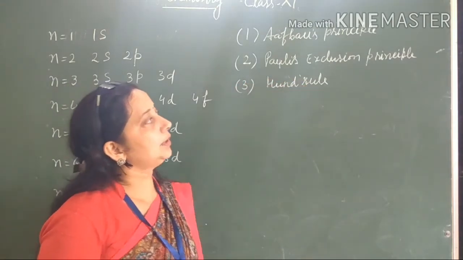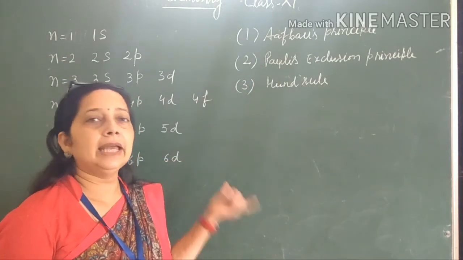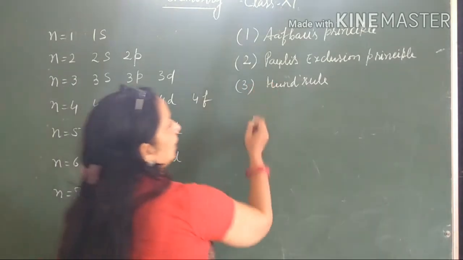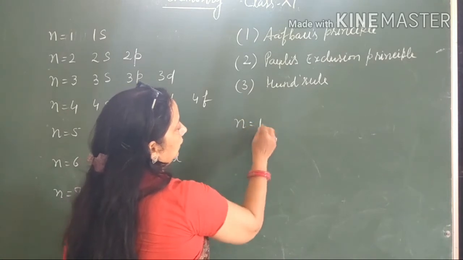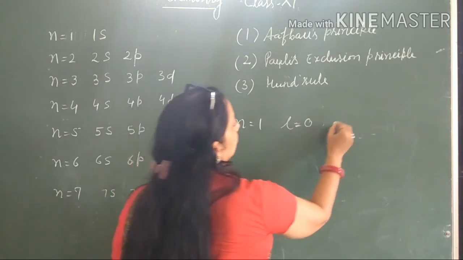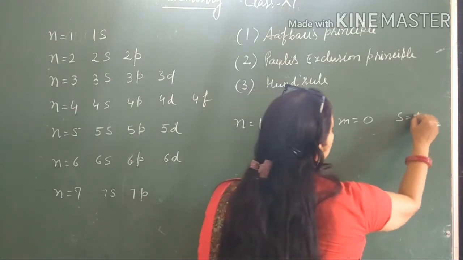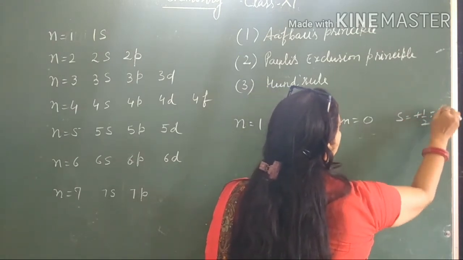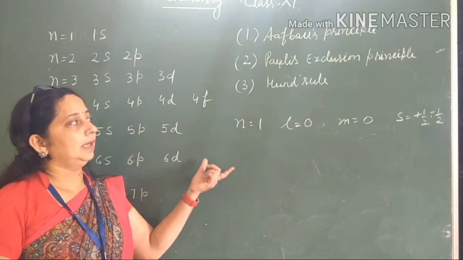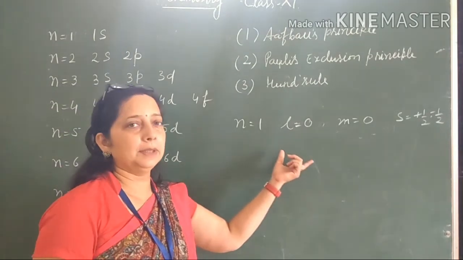Next, Pauli's exclusion principle. According to this principle, no two electrons can have all the quantum numbers the same. For example, if n is equal to 1, then l will be 0, the value of m will be 0, and the value of s is equal to plus half and minus half. So students, you already know about quantum numbers, and you can calculate the quantum numbers.